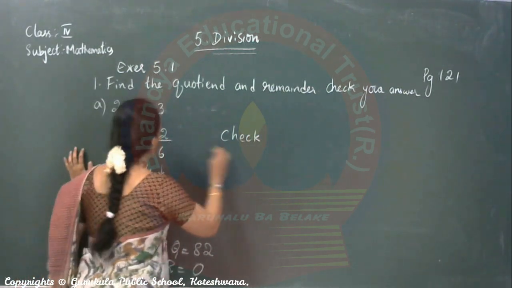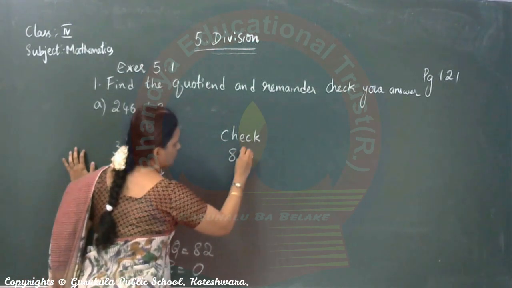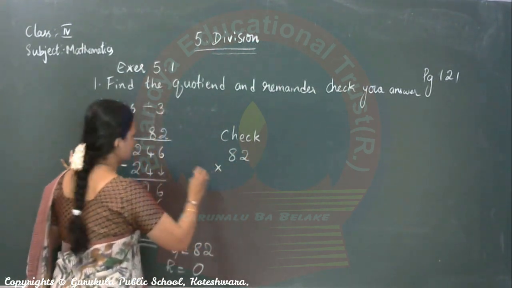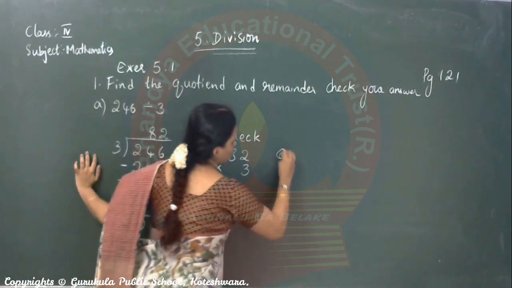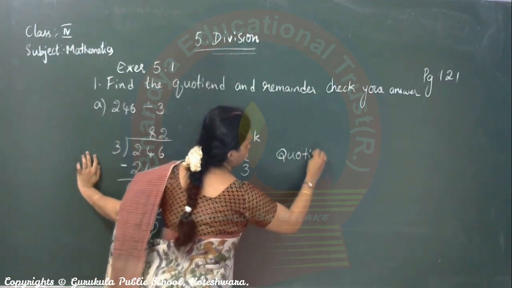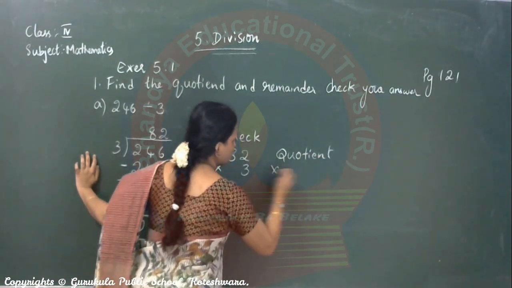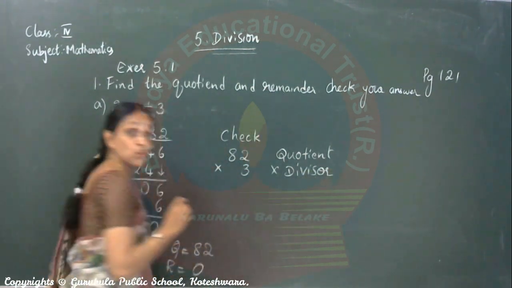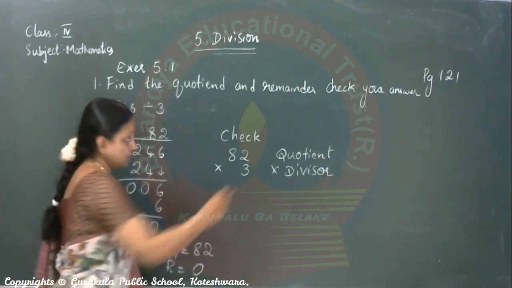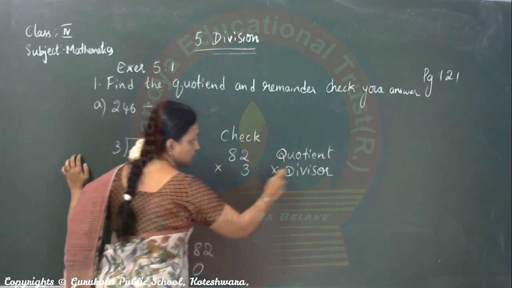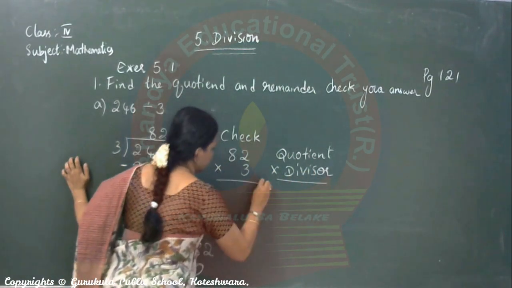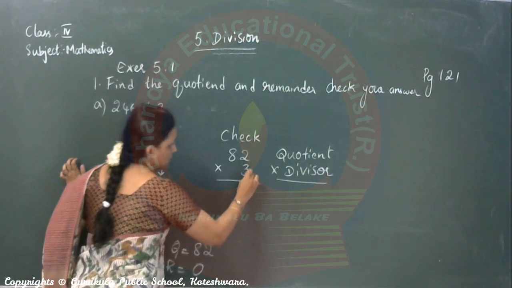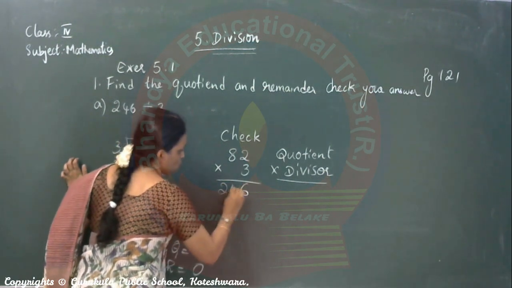Okay? So, quotient into divisor. Write down this so that you don't forget what you are doing. Every time you write down this quotient into divisor, 3 2s are 6, 3 8s are 24.